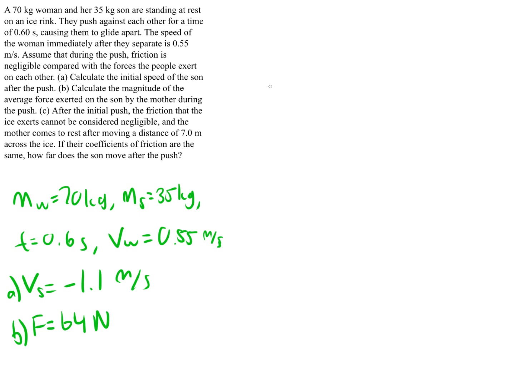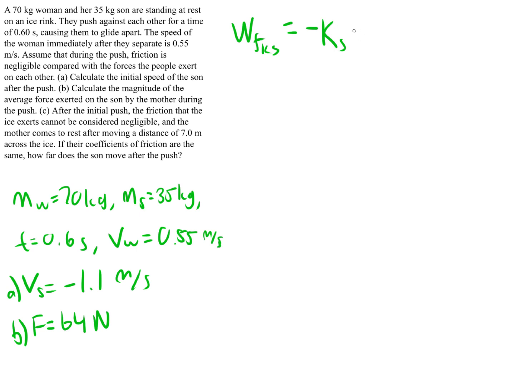So here we can use work and kinetic energy to solve this. We can say that the work done on the son by the force of kinetic friction must equal the negative of the kinetic energy of the son. This is because they start with kinetic energy, and all of that kinetic energy gets converted into other forms, like thermal energy, until there's no more kinetic energy and the son stops. And at that point, you can take the distance of how far he went.